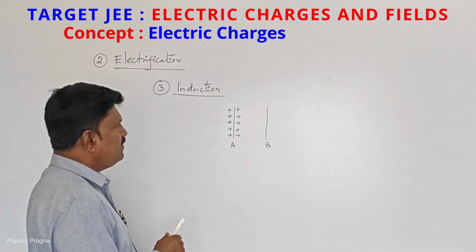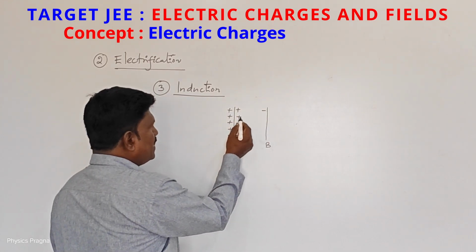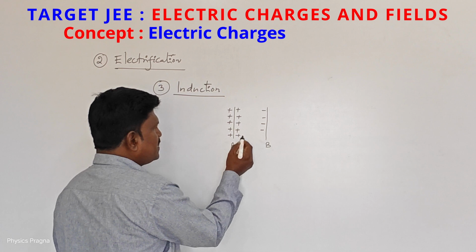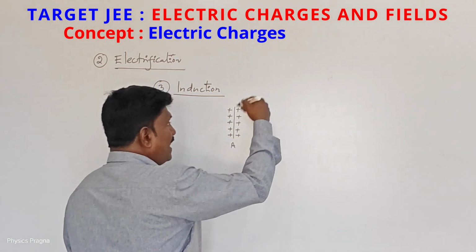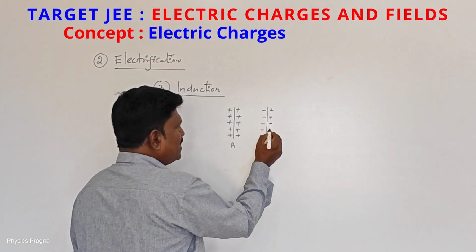See here how it takes place. Positive is there, negative. Positive is there, negative. Positive is there, negative. Positive is there, negative. Positive is there, negative. But on the other side of the conductor B, positive charges will be.